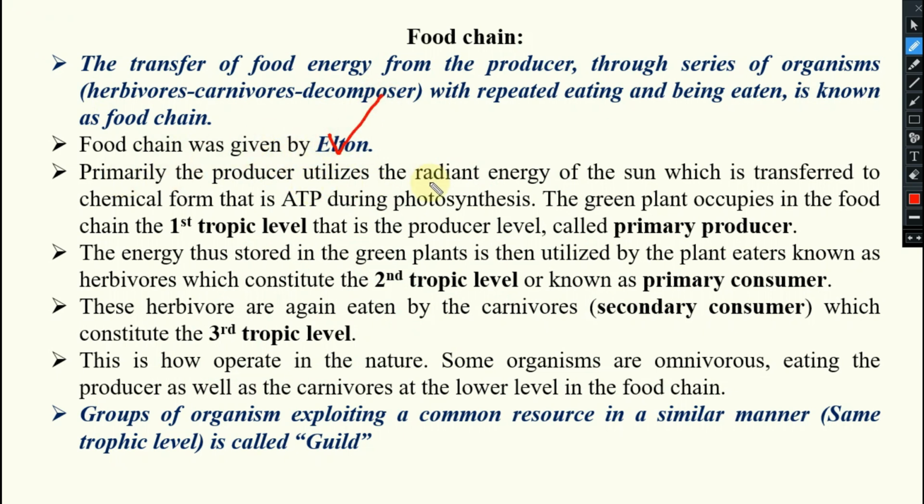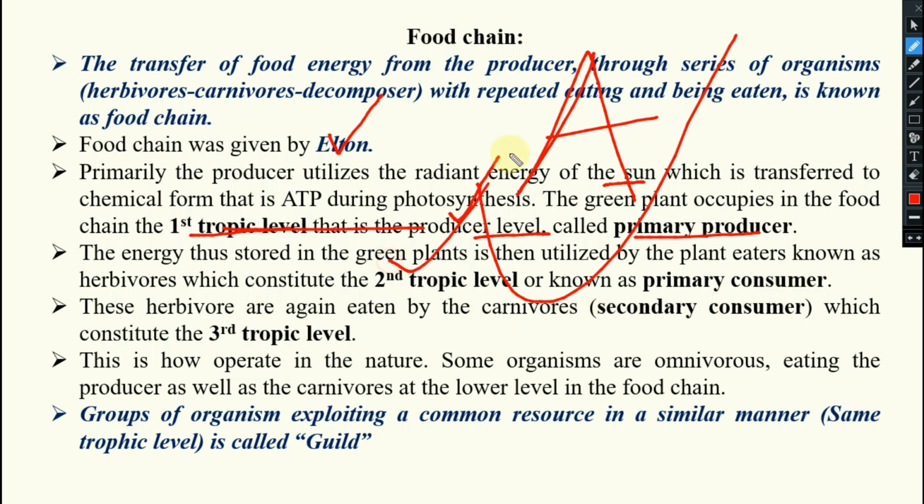Primarily the producer utilizes the radiant energy of the sun, which is transferred to the chemical form, that is ATP, during photosynthesis. The green plant occupies in the food chain the first trophic level, that is the producer level, the primary producer. They are also known as autotrophs. Okay, they can produce their own food by utilizing sunlight. The energy thus stored in the green plants is then utilized by the plant eaters known as herbivores, that is your second trophic level, and they are known as primary consumers.